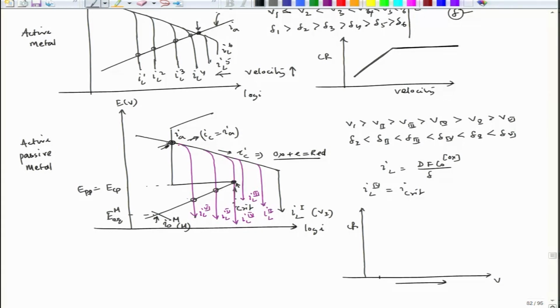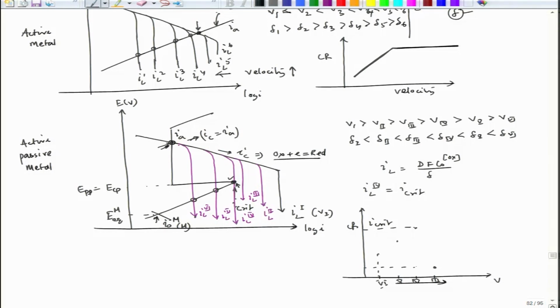So, at this point the corrosion rate would be here, then the corrosion rate in case of 1, 6, 5 will be increasing, 6, 4 it will be here, this point, which is nothing but I critical, and then once we reach 3, the corrosion rate would drop down to the passive region corresponding to the passive current density.